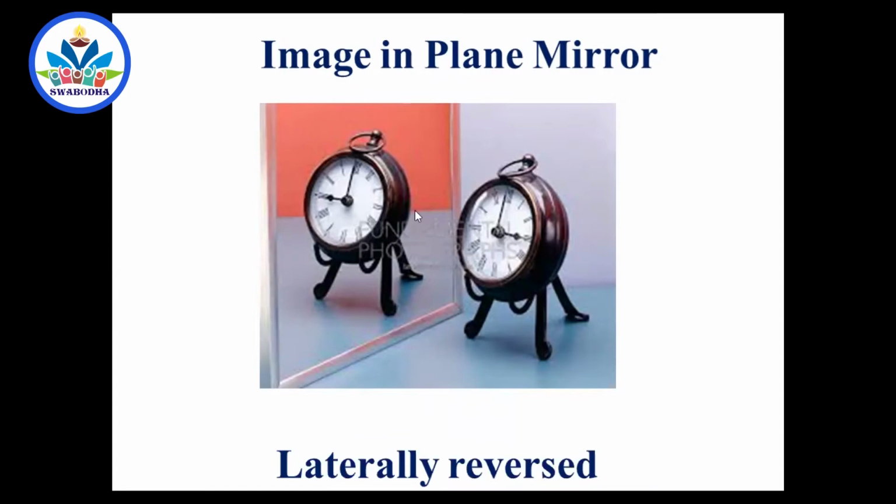That's a very beauty of the mirror. So it forms the laterally reversed image. That's why we write reversed direction of ambulance in ambulance. You have seen it will be written in the reverse direction, so that when you are driving a vehicle in front of the ambulance, if the ambulance is coming from your rear side, then when your image is seen in your rear view mirror, it will be correctly seen, because actually it is written in the reverse order in the vehicle, but you will see the correct image, so that you will come to know it immediately, and you will leave the path for the ambulance. So it is laterally reversed.